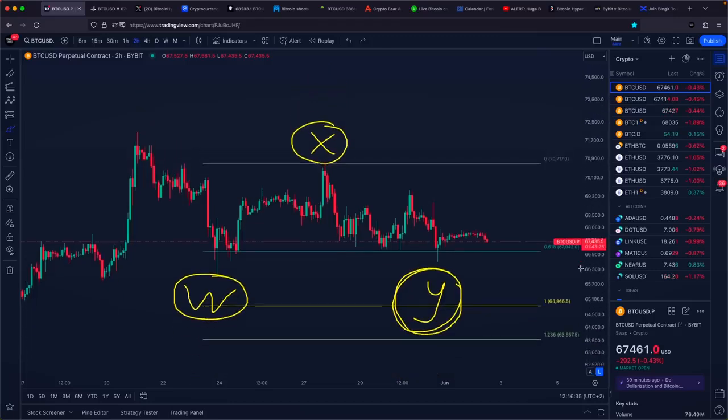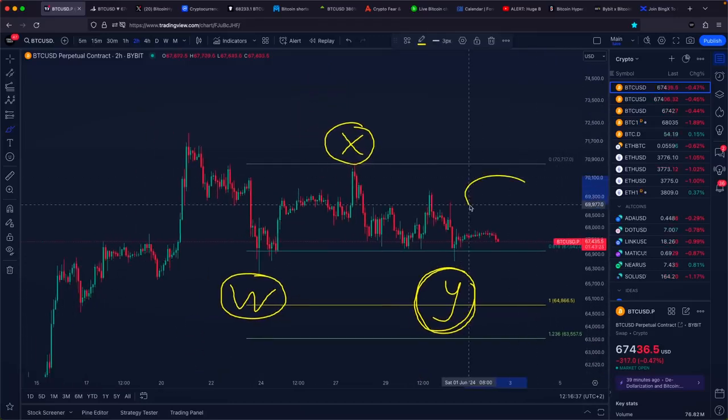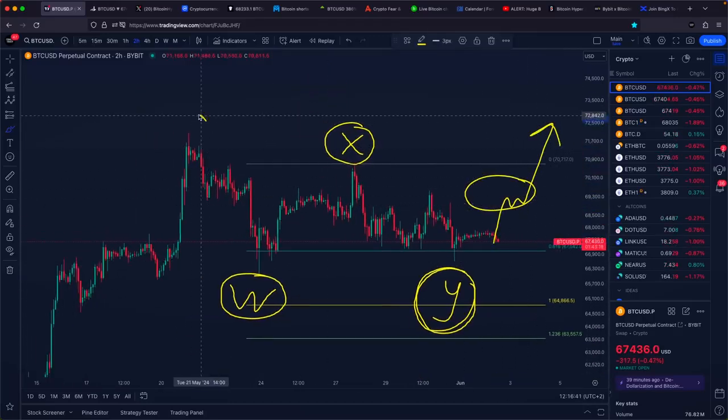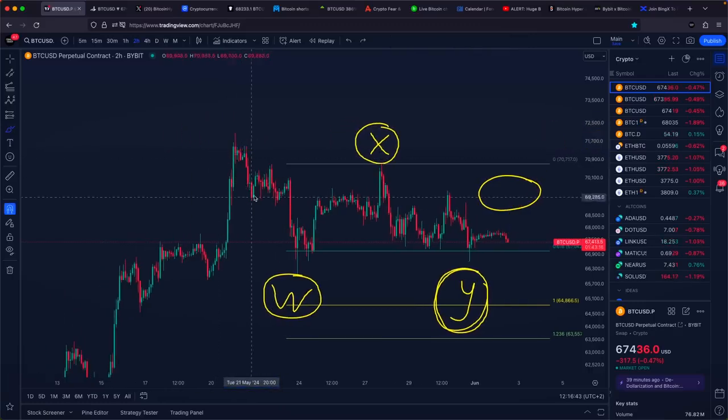Later on, I'll pinpoint the exact level that needs to be breached for us to become even more bullish and anticipate a new all-time high for Bitcoin. Stay tuned for that crucial insight.